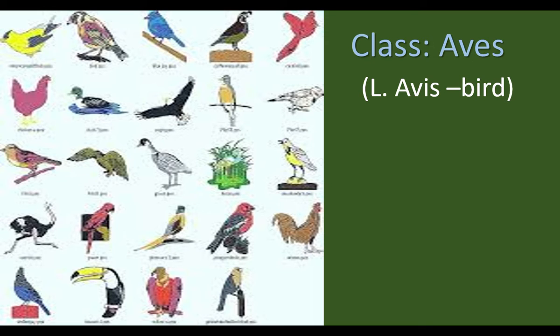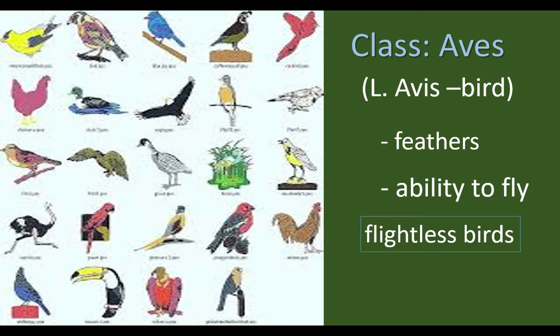The birds can be identified by the presence of feathers. They also can be identified by a behavior, that is, the ability to fly. But some birds cannot fly. They are flightless birds. Example: ostrich, kiwi, penguin.